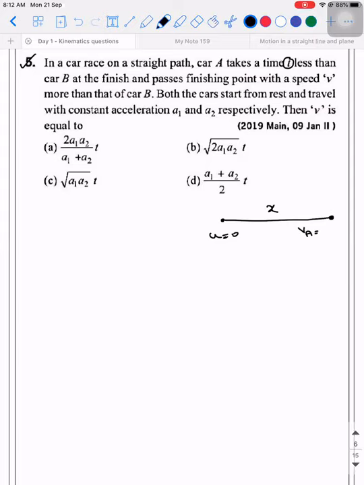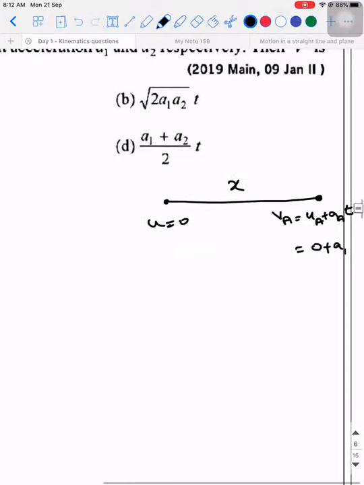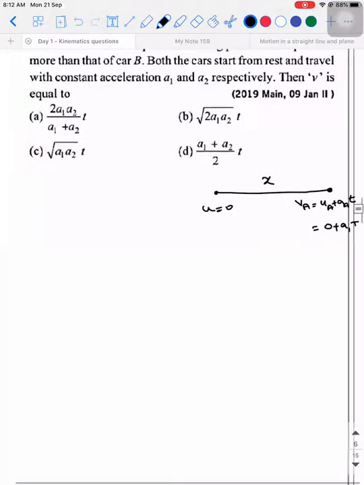They told it takes time t less than the original time, so we'll take it as capital T. Okay. So VA is equal to UA plus acceleration of A into time. UA is 0. Acceleration of A is how much? A1. A1 into capital T. Then what will be the velocity of B? Again 0 plus A2 into capital T minus t.